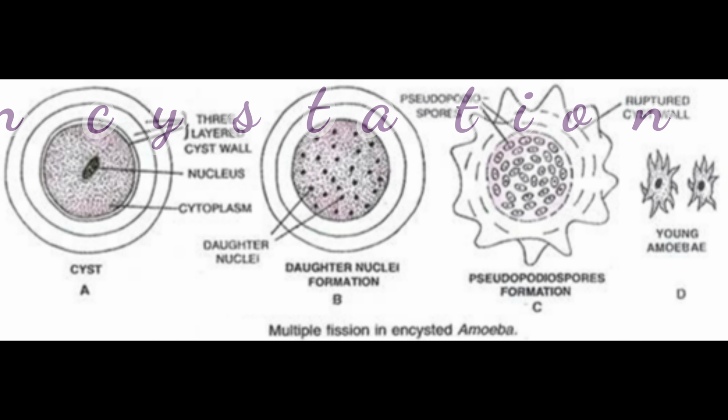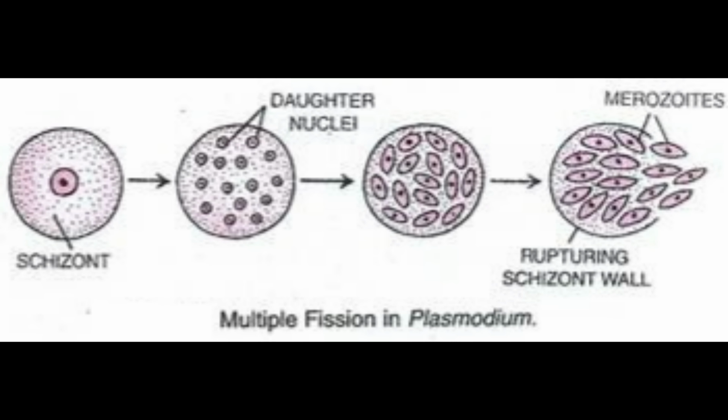After that, under favorable conditions, the nucleus of the encysted amoeba undergoes multiple divisions to form a large number of amoeba. These structures are called pseudopodiospores. This process is called sporulation. The cyst then ruptures to release all the new amoeba. In Plasmodium, this process occurs at a specific stage in its life cycle.